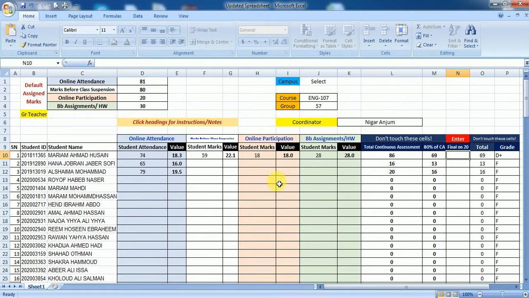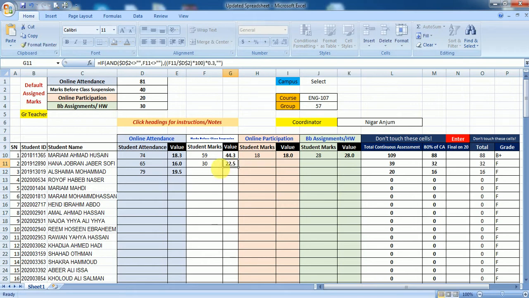Okay. Now, how are we going to assess the absentees? Suppose this girl Hana Jobran was absent for her midterm. So what I will do, for Hana Jobran I will prepare a new Excel. New Excel means an empty Excel, and in that I will reduce these marks. She has given me only 2 quizzes, so her marks before class suspension, her total will be 40. In quiz 1 she got 15, in quiz 2 she got 15. So her total marks before class suspension will be 30.